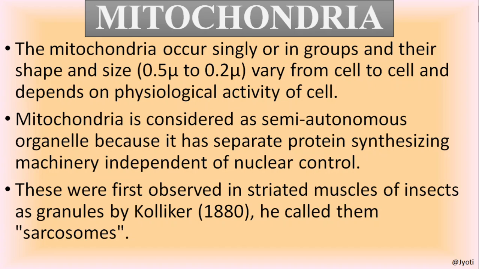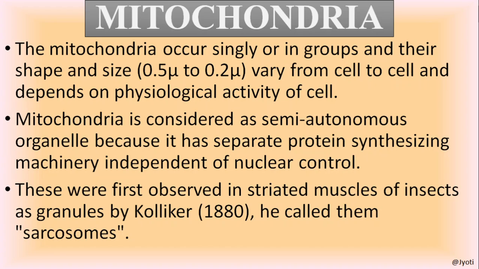So the activity of the mitochondria is partially regulated by the protein synthesized by its own DNA, and it is partially regulated by the DNA of the nucleus. So that's why it is called a semi-autonomous organelle. It is not under the control of the nucleus completely. It is partially controlled by its own DNA and partially controlled by the nucleus. So that's why semi-autonomous organelle.